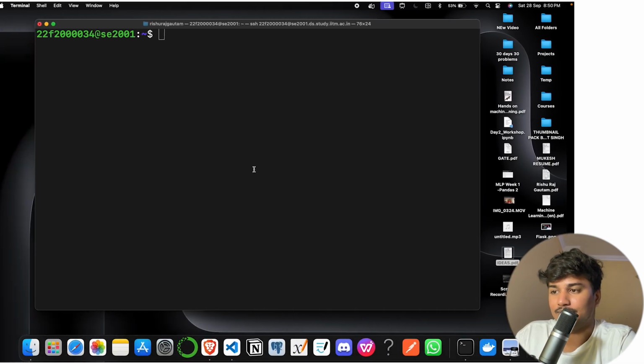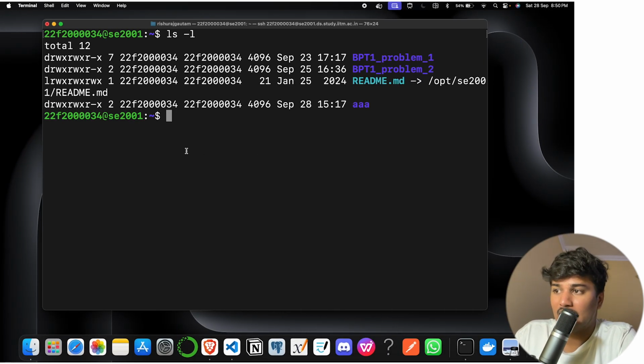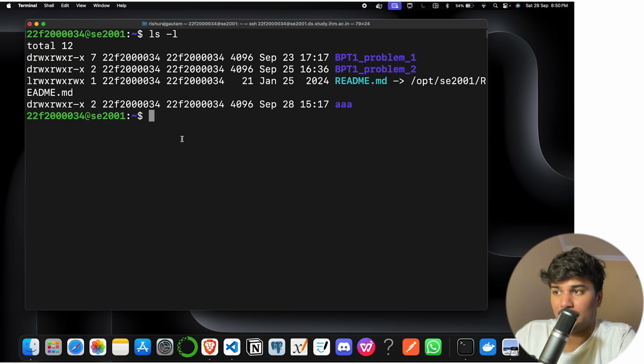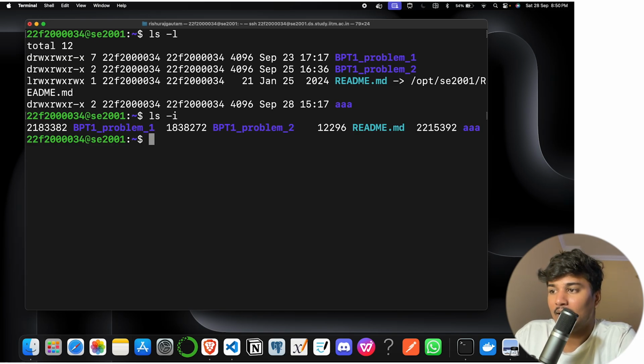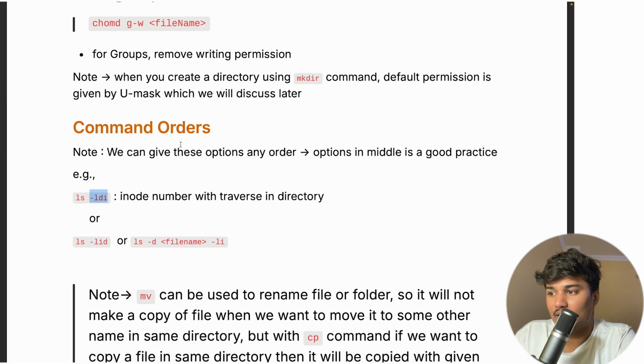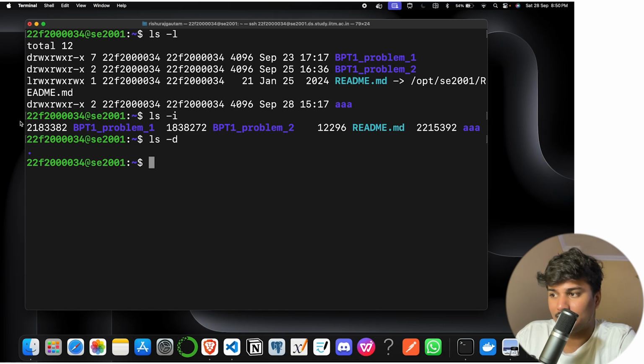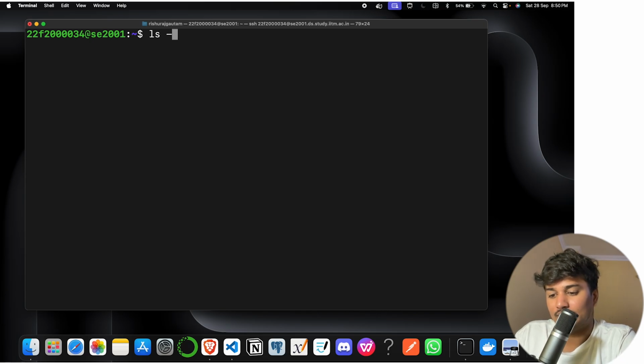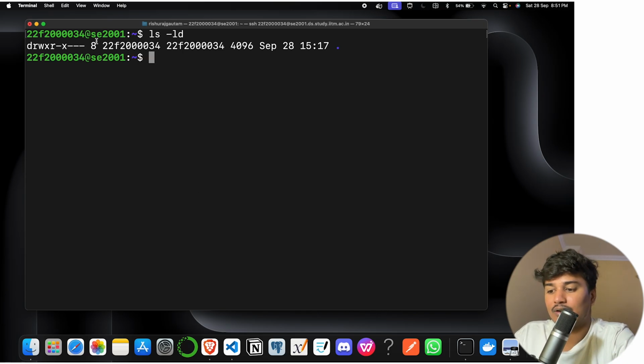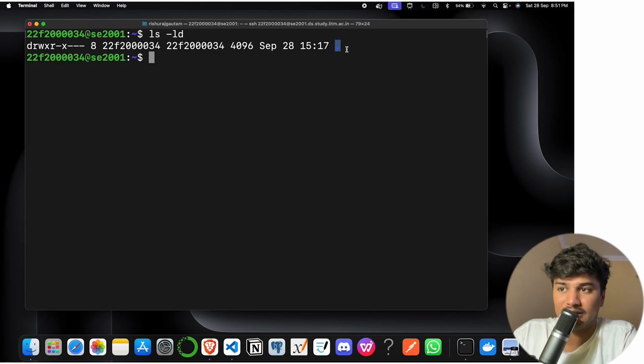And like any order, you can write it like ls -ldi. See, if I do -l, it gives me permission strings and everything. If I do -i, it will give me the inode number only. Okay, and if I do -d, it just gave me the current directory. Now I can combine these. So if I say -ld, you can see I am getting the result, so the ld option works with the other options. Previously I typed only -d and it was showing this only, right?